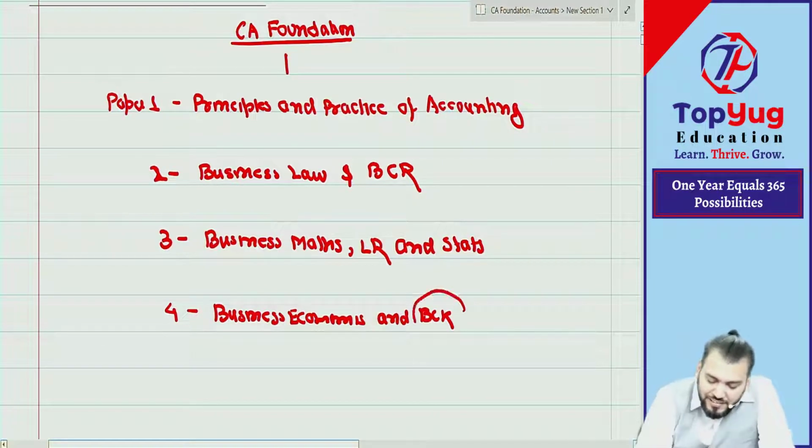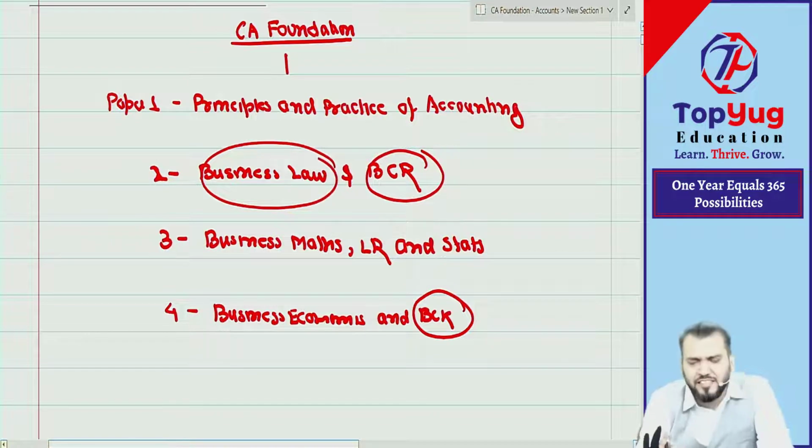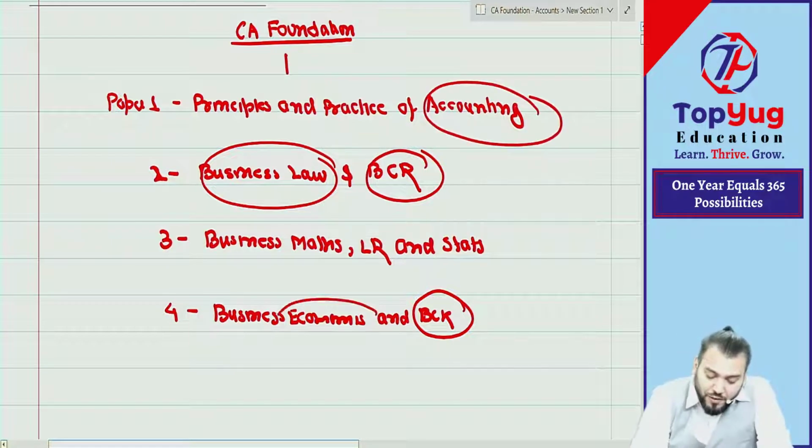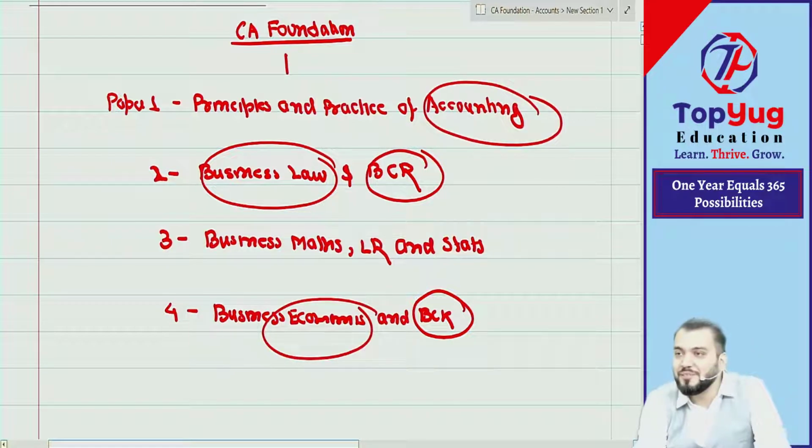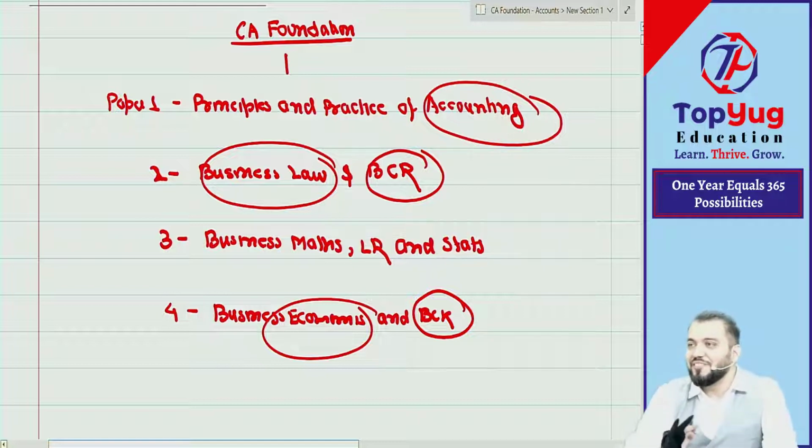So can you say these, and these? If I assume you are from a mathematics background, let us assume, okay? So these are totally new for everyone. Totally new for everyone. So can you say this accounting and economics? Same for everyone. You have done this accounting and economics, you are okay. Correct? Comfortable. So whenever you are coming to my class, you should be comfortable.